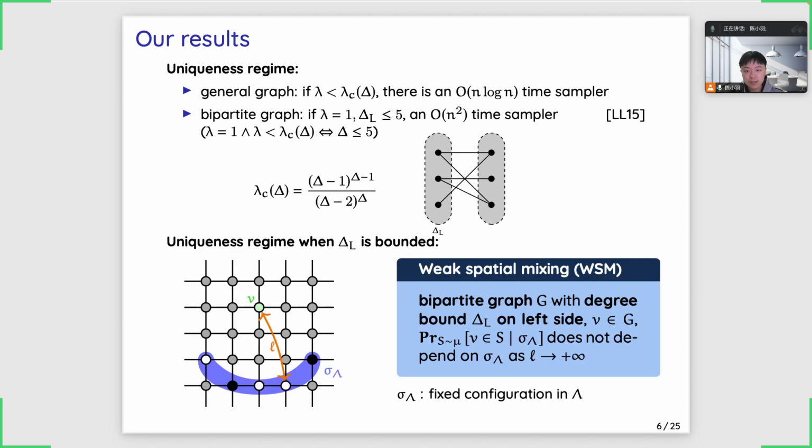This regime is weaker than the uniqueness regime for the general graph, since the degree on the right side could be unbounded. We want to go further and extend this to every positive lambda. And the only advantage that we would use is that the graph family required by the weak spatial mixing here is restricted to the bipartite graph with degree bound only on one side.